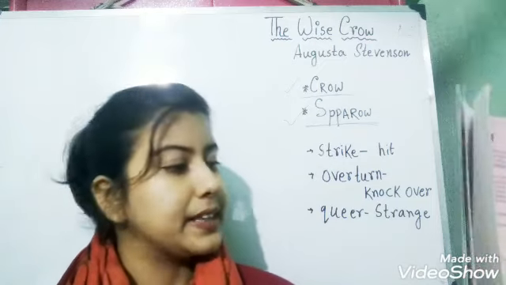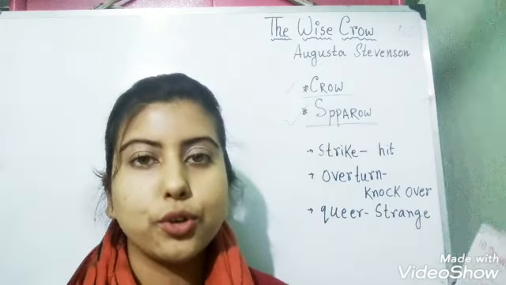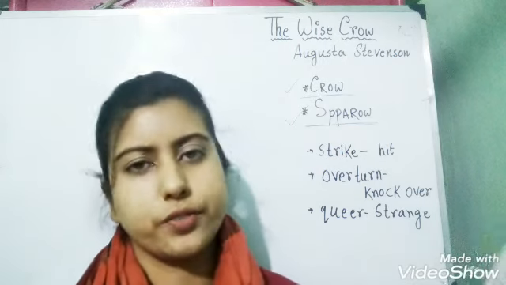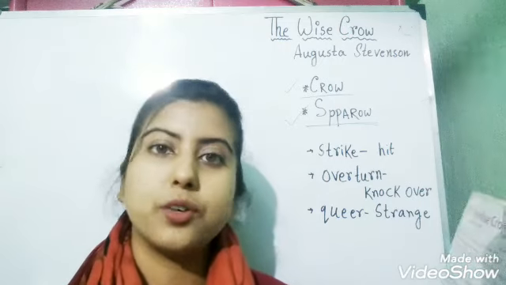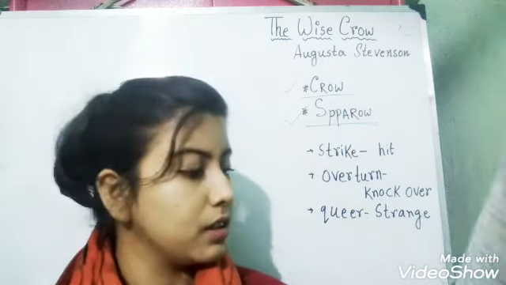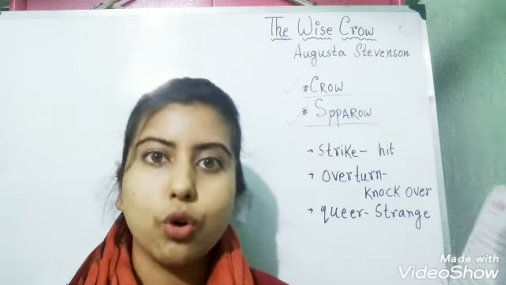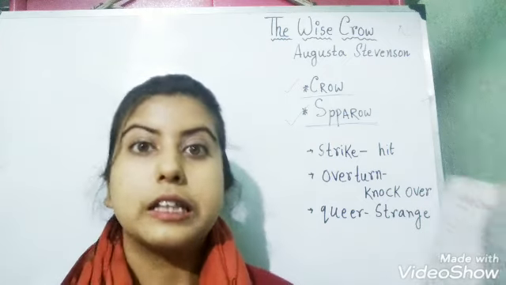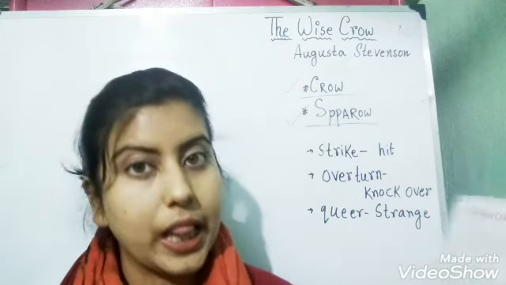Now the crow has seen all the other springs and they are all dry. Sparrow. There may be water in the brook. Now what is brook? Brook is a small river. So the sparrow is hoping that there will be water in the brook. What does the crow say? No, the brook is dry. The crow confirms that there is no water in the brook as well.